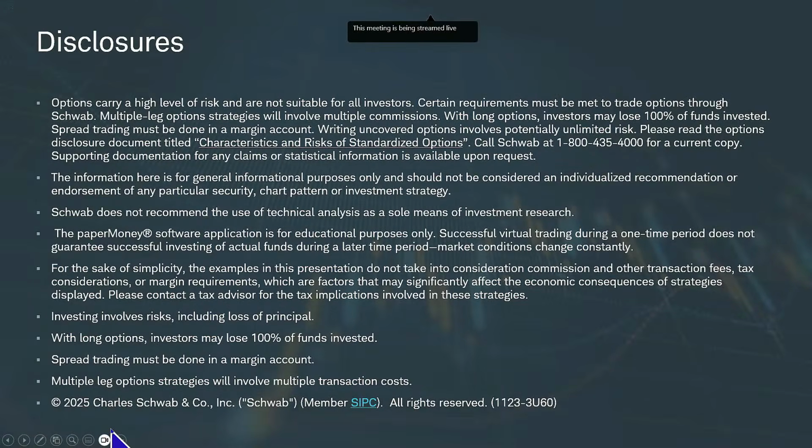Let's go through our disclosures and then we'll get into the agenda here today. Options carry a high level of risk and are not suitable for all investors. What we talk about here is for general information purposes and educational purposes, but don't consider it a recommendation. We'll be using the Paper Money software application. It's for educational purposes only. I think it's a fantastic tool to try out strategies maybe you're not comfortable with, or rules that you want to see, hey, do these rules work for this strategy for you?